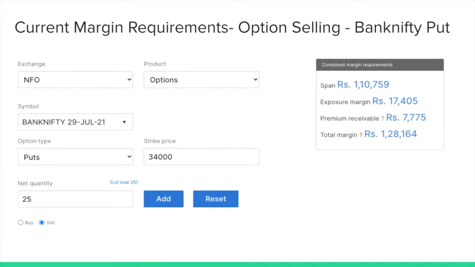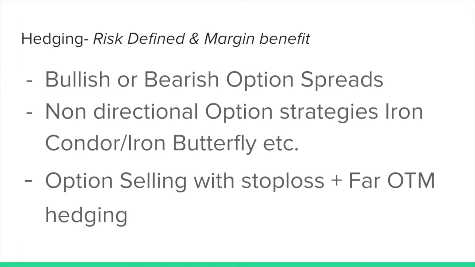Now, how would a beginner, or even a person who has traded for a longer period of time, have this kind of capital if he wants to make a reasonable profit on a monthly or yearly basis? So how do we solve this? This is where hedging comes in.